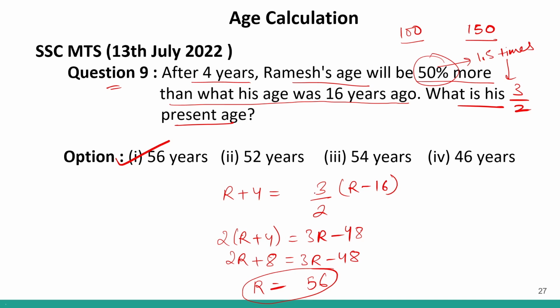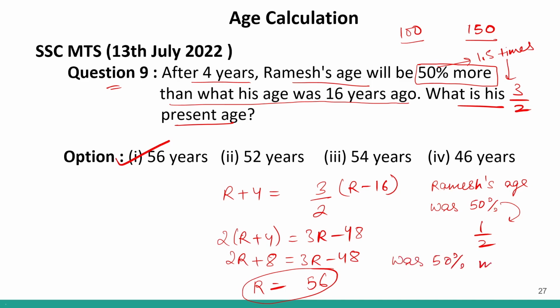Did you understand how we took 50% more than 3 by 2? So one thing, please pay attention, it is 50% more. It is not 50%. If the question was that Ramesh's age was 50%, 50% means half, then we would have taken half over here. But it was 50% more. So 50% more means that if it was 100, now it is 150. It is 1.5 times. And 1.5 times can be written as 3 by 2. So 50% more will be interpreted as 3 by 2. So this is also something that you have to keep in mind. Okay?